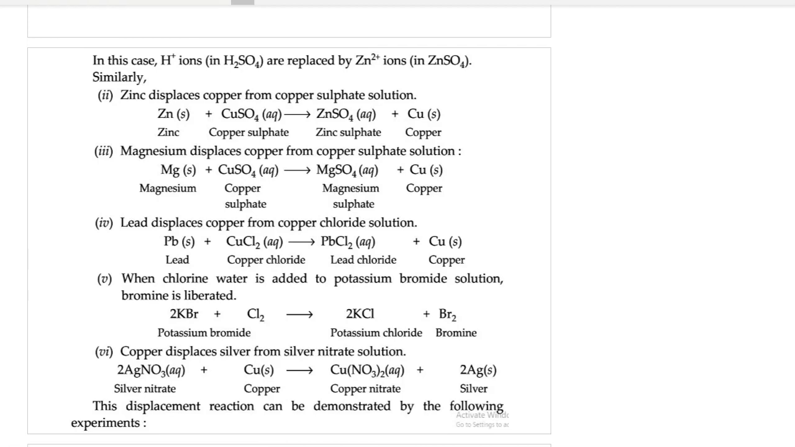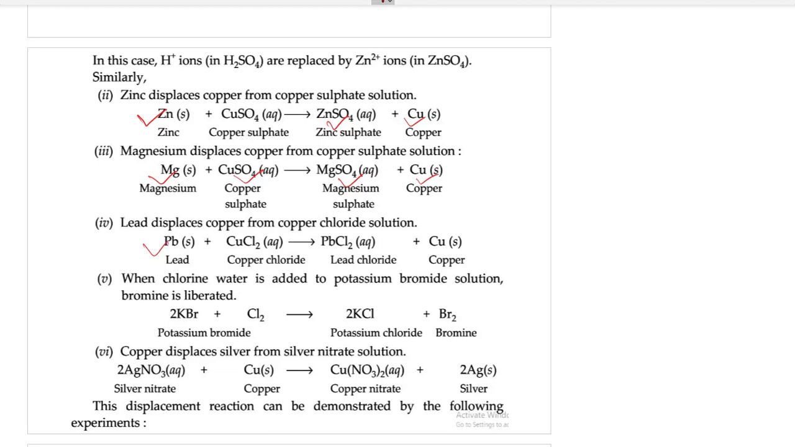Right? More examples are here. See, zinc plus copper sulfate will give you zinc sulfate plus copper. Magnesium plus copper sulfate will give you magnesium sulfate plus copper. Why are zinc and magnesium successful in removing copper from copper sulfate? Because they are placed above copper in the reactivity series. So they are more reactive than copper, and that's why they can replace copper from its salt solution. So it's an example of displacement reaction.